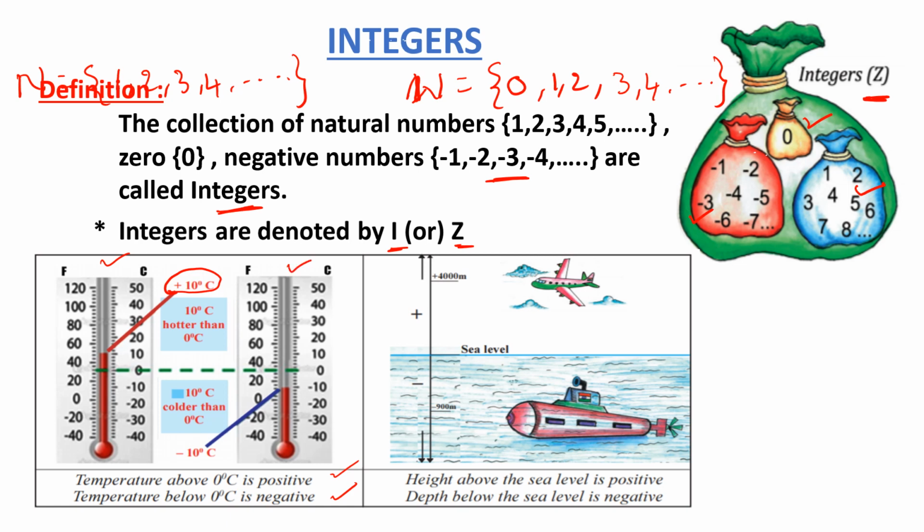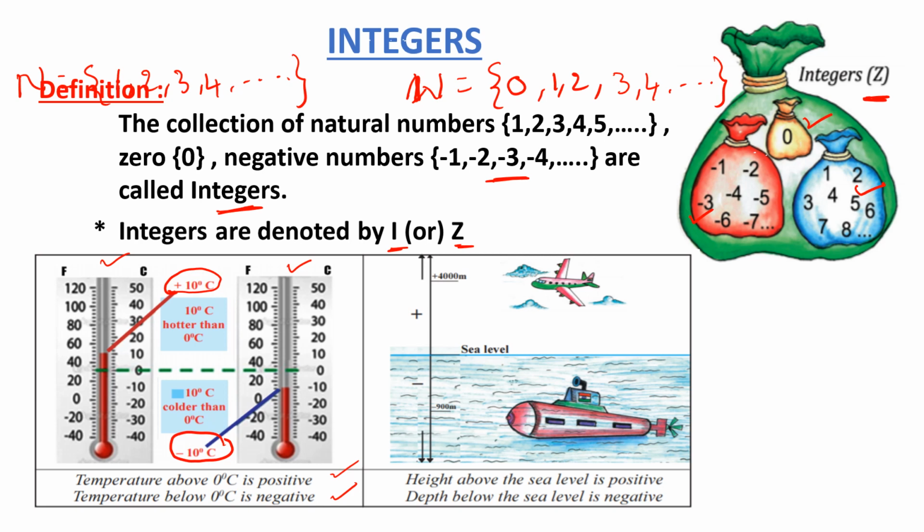In the next picture, it is 10 degrees centigrade below 0 degrees centigrade, that means colder than 0 degrees centigrade. That's why we denote it as -10 degrees centigrade. So we easily understand that temperature above 0 degrees centigrade is positive and temperature below 0 degrees centigrade is negative.